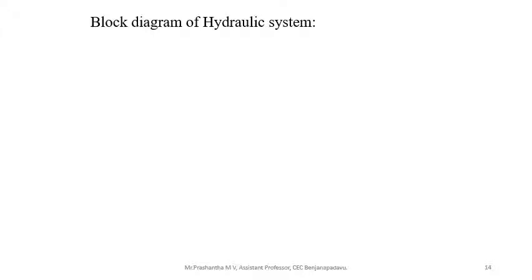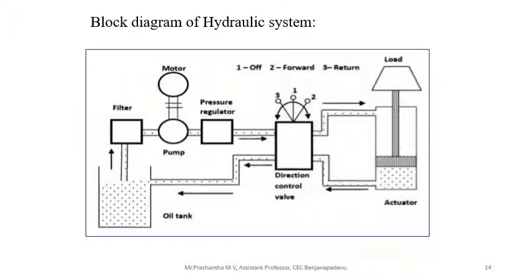Block diagram of hydraulic system. This is the block diagram. See, if you consider any hydraulic system, the hydraulic system has 6 basic parts. One is reservoir, second is pump, third is motor, fourth is actuator, fifth is valve, sixth is piping connections.